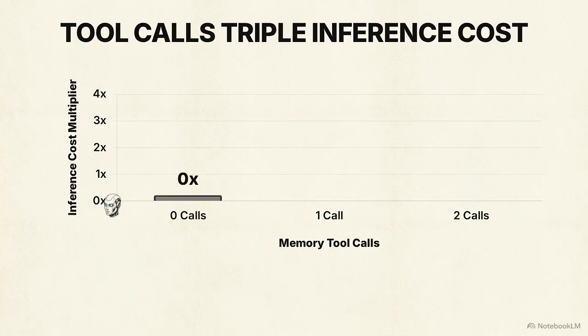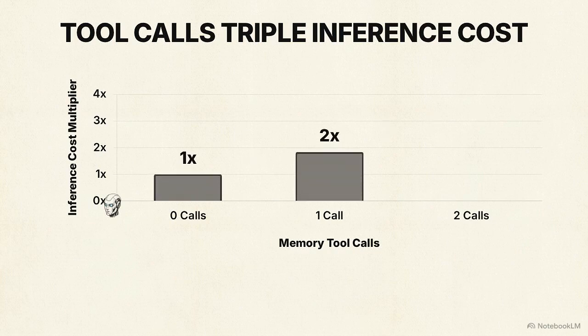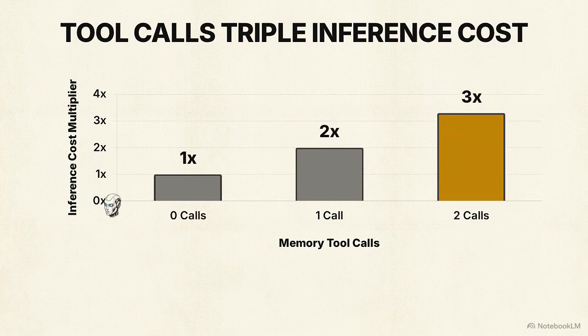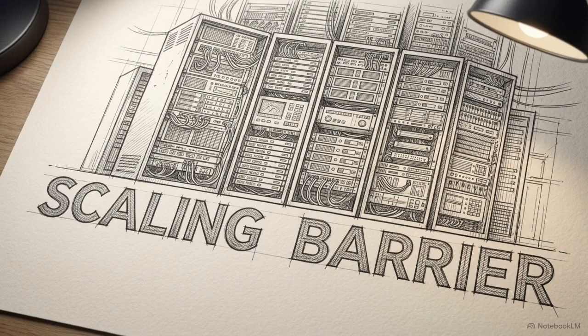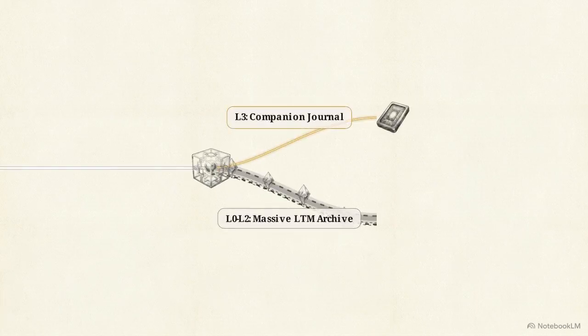Running 0 tool calls establishes baseline inference cost. Initiating a single memory retrieval doubles that input cost. 2 sequential calls triple it. The model cannot reply until it processes those massive context window resends, introducing a severe latency penalty. Because of this geometric expansion of cost and time, relying exclusively on on-demand data retrieval makes persistent AI companions economically impossible at scale. The engineering solution to this bottleneck requires bifurcating memory operations into 2 strictly defined data streams.